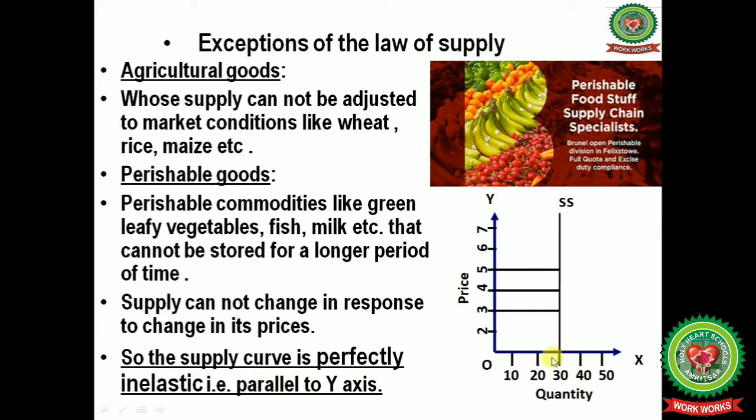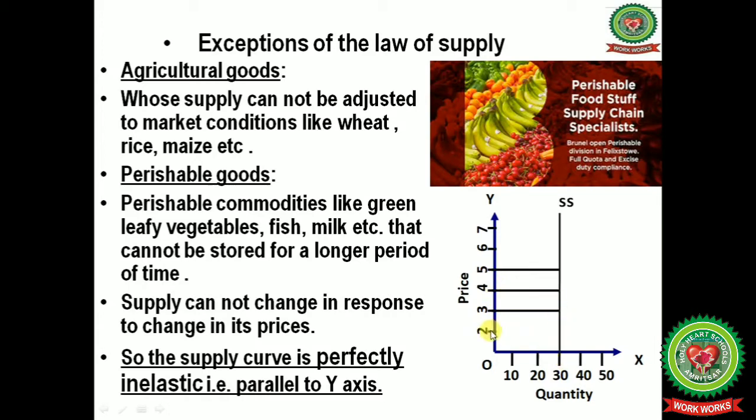In the diagram you can see that on the x-axis we have measured the quantity and on the y-axis we have measured the price. When the price was increased from 2 to 3 units, the quantity supplied, that is 30, and when the price increased from 3 rupees to 4, again the quantity supplied remains the same.